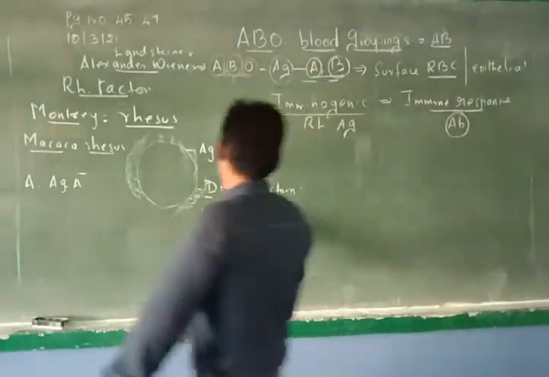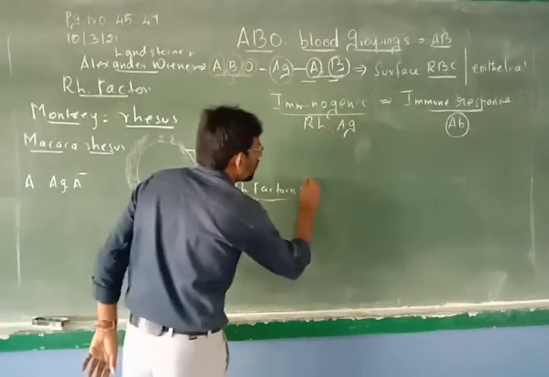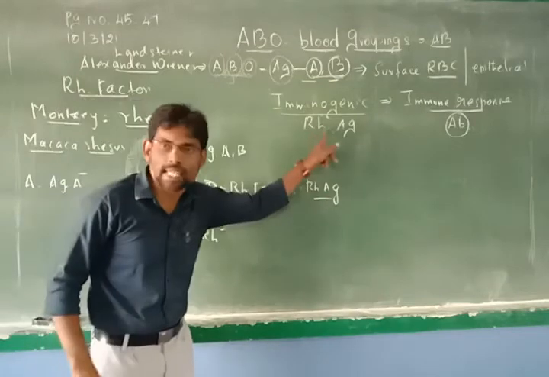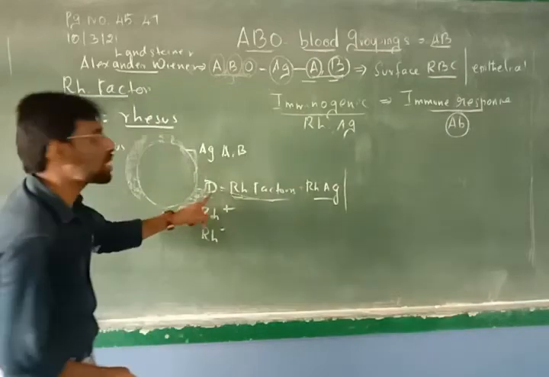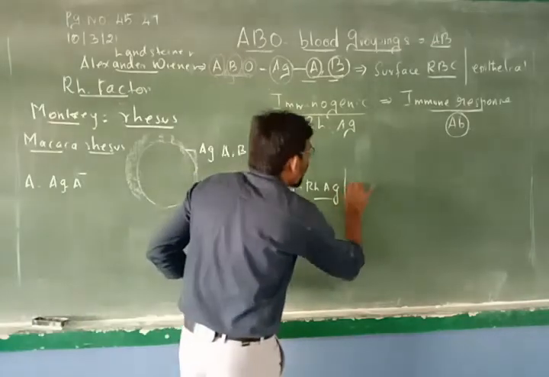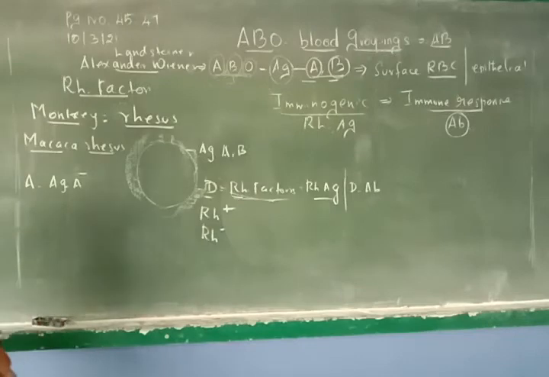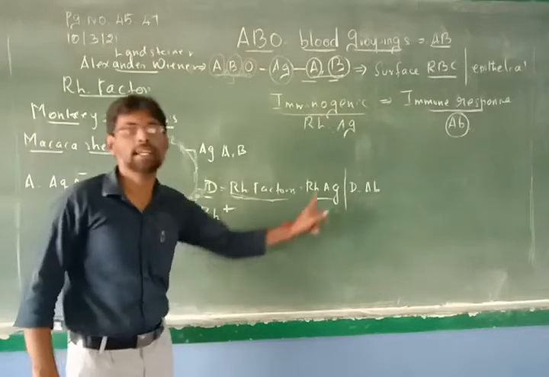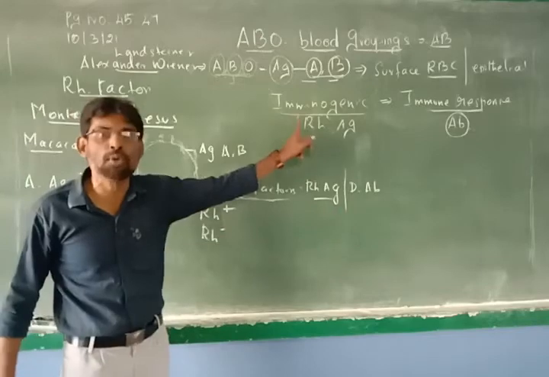So here you got RH factor in his blood. So that means he is having RH antigen. If the RH antigen is there, it will generate antibody. So a person who is having RH antigen or D antigen will also have D antibodies. The person who doesn't have RH factor will not have antigen and antibodies. This much you are clear? That is why RH factors are called immunogen.